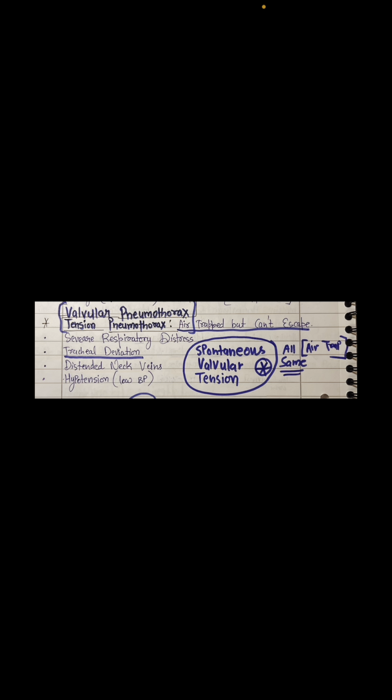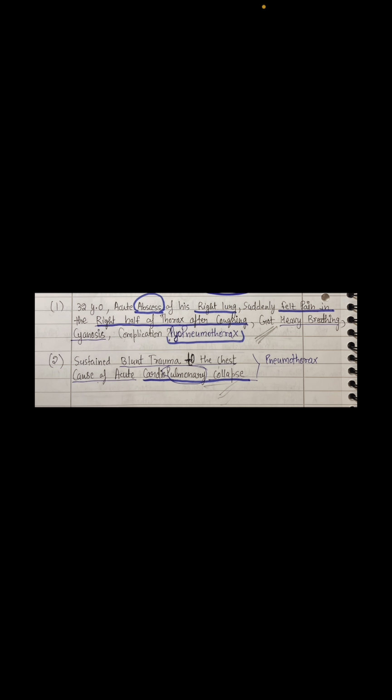Distended neck veins, hypotension, low BP: these are the symptoms of valvular, tension or spontaneous pneumothorax. Let's see what the patients are complaining of. First case is pneumothorax. When air and pus are both filled in the pleural cavity, this is known as pneumothorax. Remember, sometimes the question will give you a history of bacteria.